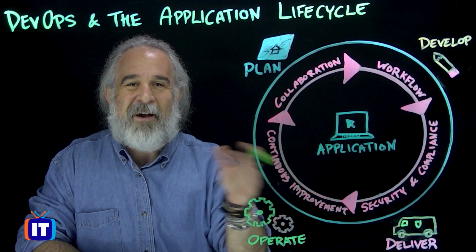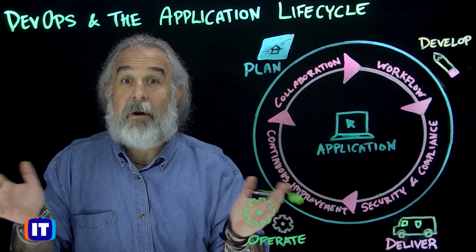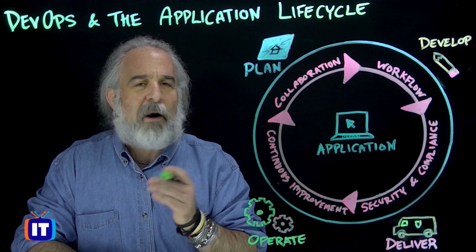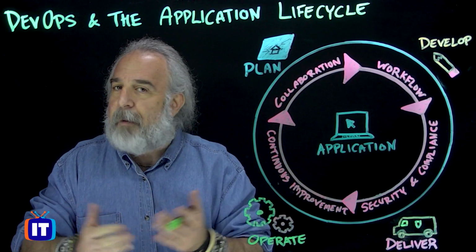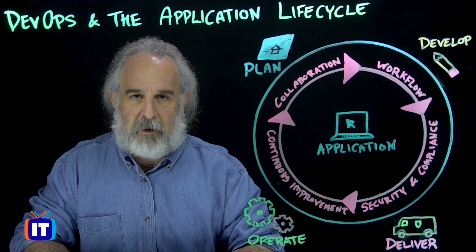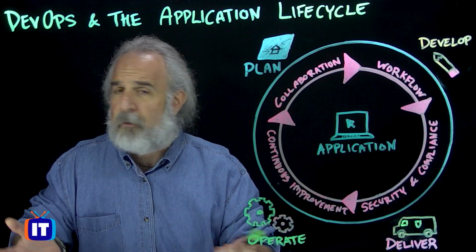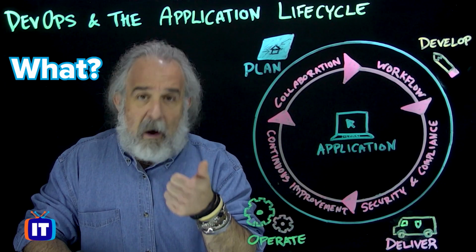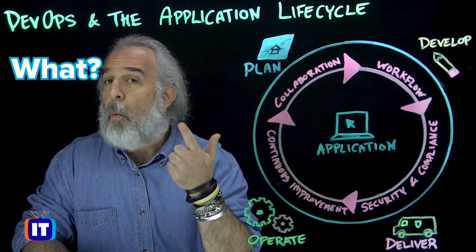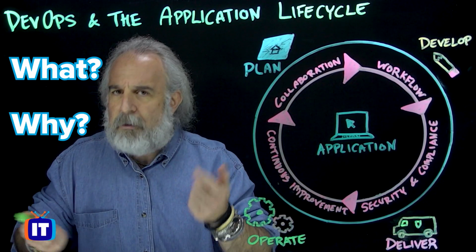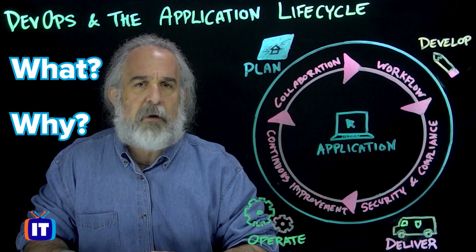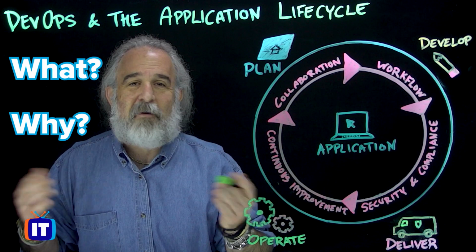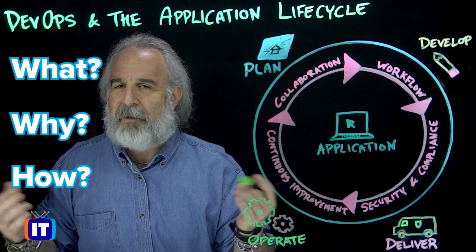And as you can see on the light board in front of me, it is a whole bunch of stuff that seems to go round and round and round. But we're going to debunk what Azure DevOps is by looking at our critical 3 questions. We always pose 3 questions to talk about Azure services to help you better understand them. What are they? We define what they are, what they can do for you, why they're so important. Why would you and your organization want to use this particular service or feature or capability? And of course, the eternal question, how do we actually make this thing work?